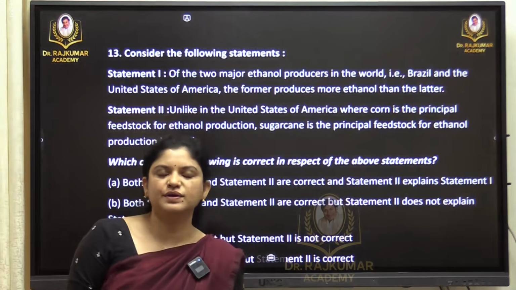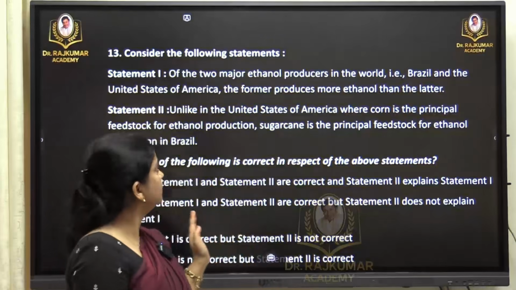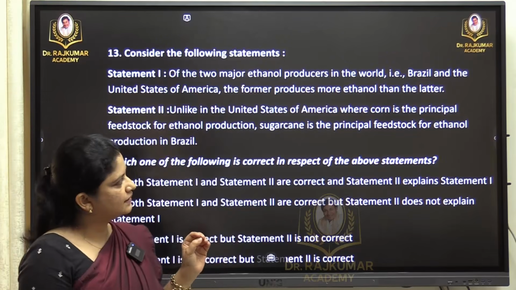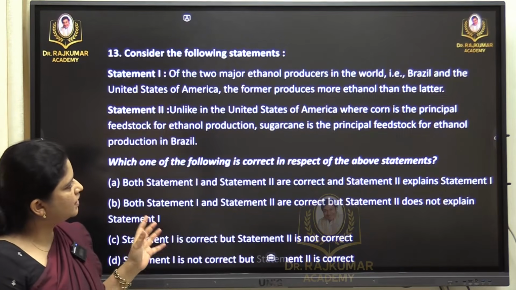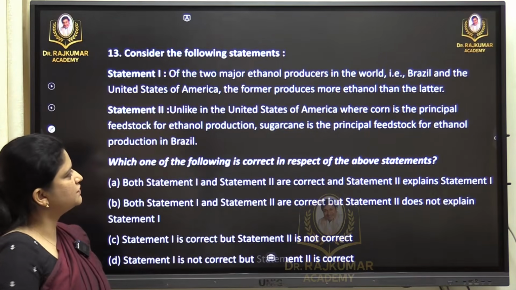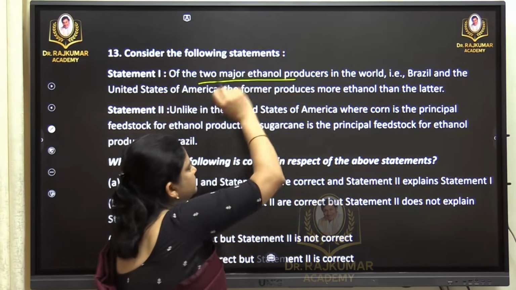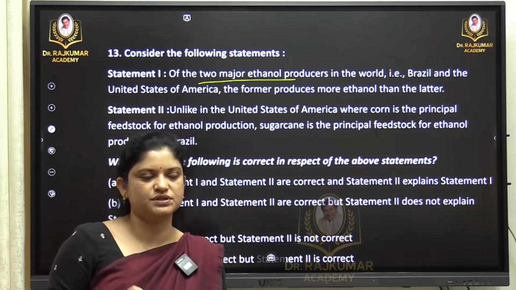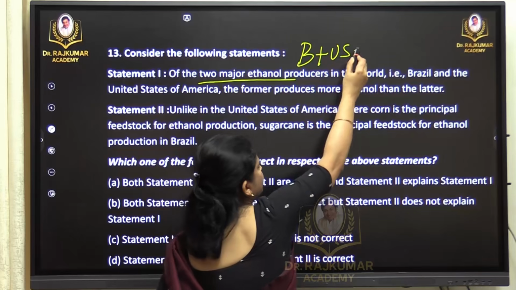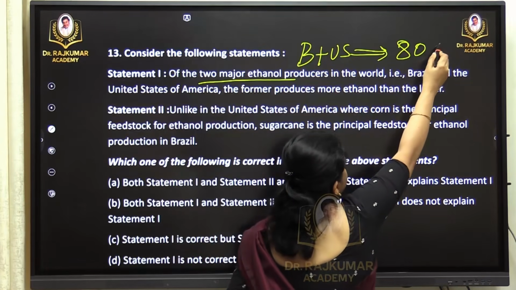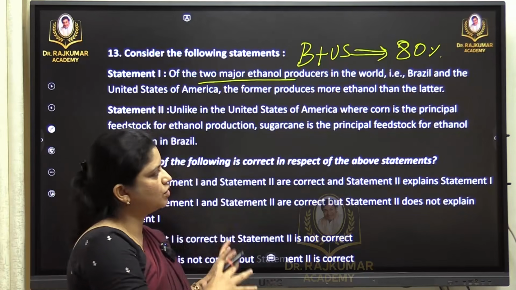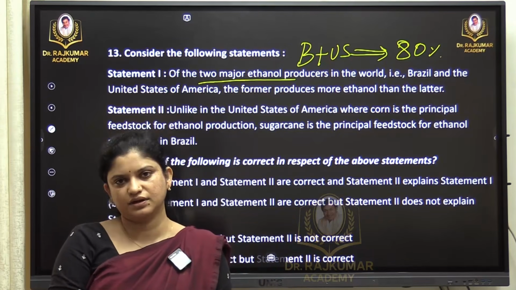Okay, the question is about ethanol. Let's go to the statement directly. Of the two major ethanol producers in the world, that is Brazil and the United States of America, the former produces more ethanol than the latter. Now, the first fact they have given is correct. These are the two major ethanol producers. Both Brazil and the US contribute about 80% combined. The world's 80% of ethanol production comes from these two countries combined.